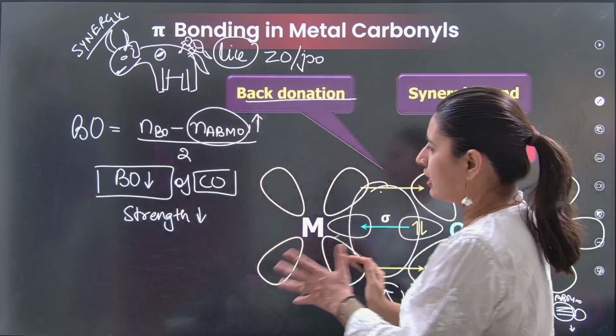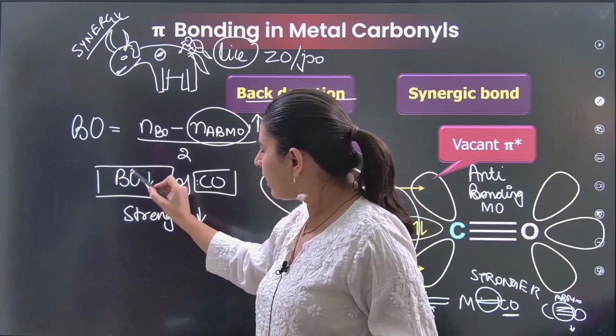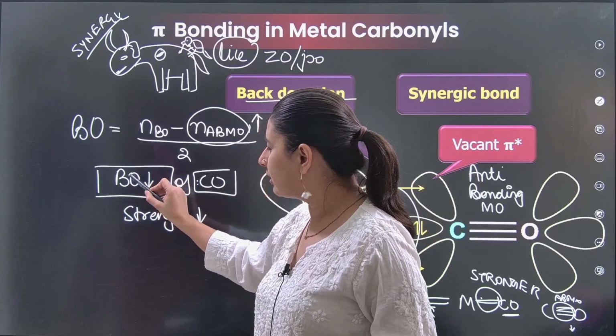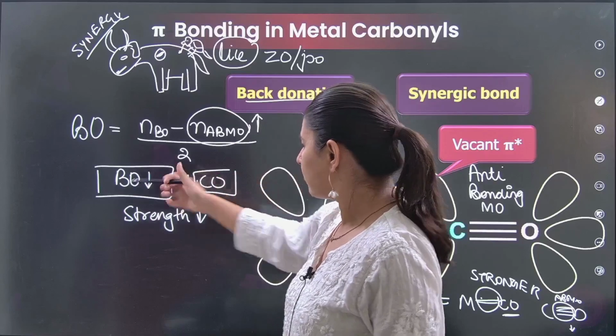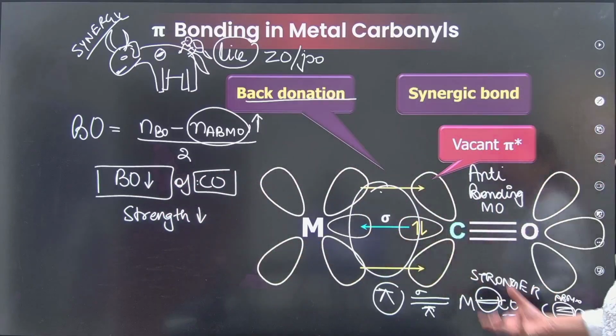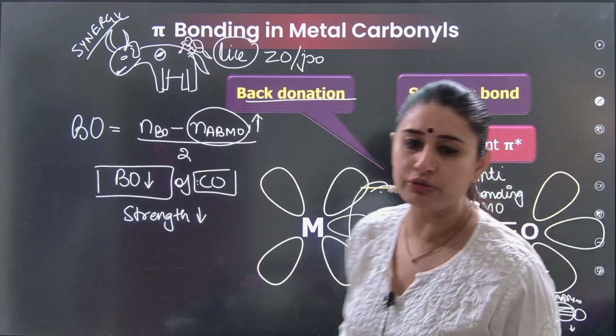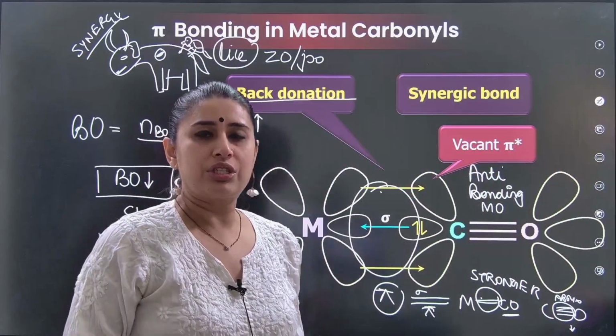Same is happening here. This CO had a lone pair that can be donated. As a result, the anti-bonding molecular orbitals, which are empty, get electrons from the metal, and because of this there is a synergic bonding which is making both of them stable, right? Now, what kind of questions can there be?